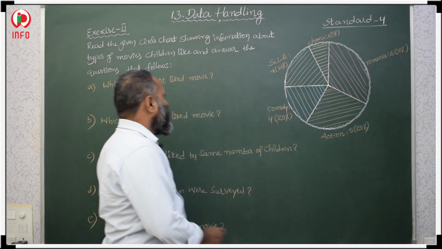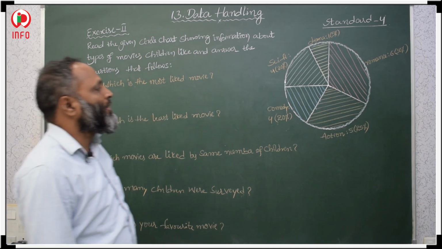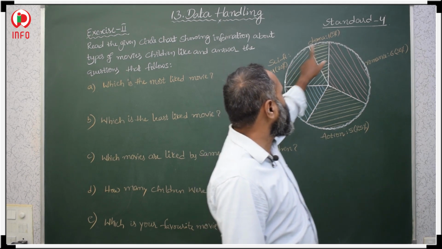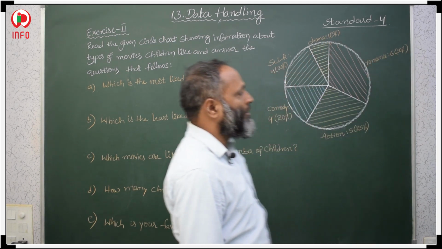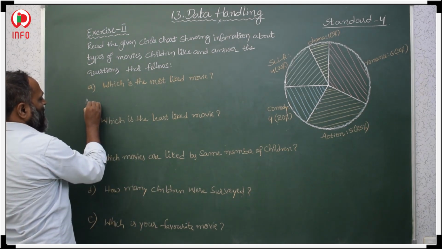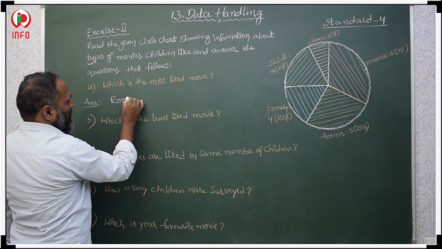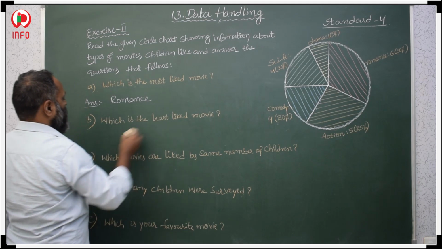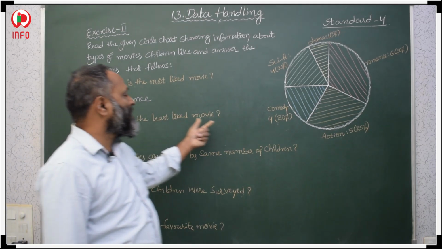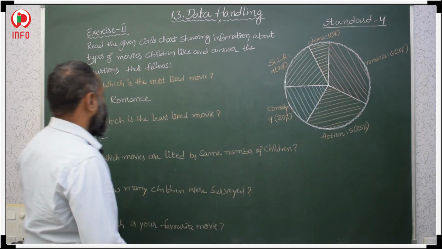And here the question asks, which is the most liked movie? Most liked: here we have 25, 20, 20, 5 and 30. 30% means romance movies. So most of the students like romance movies. Next, which is the least liked movie? That is 5%. That is drama.